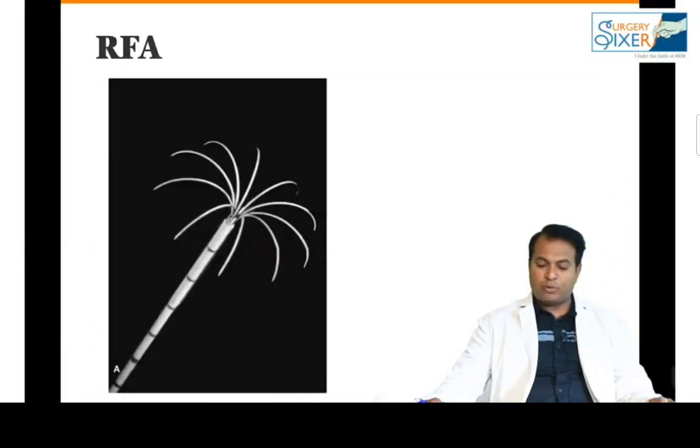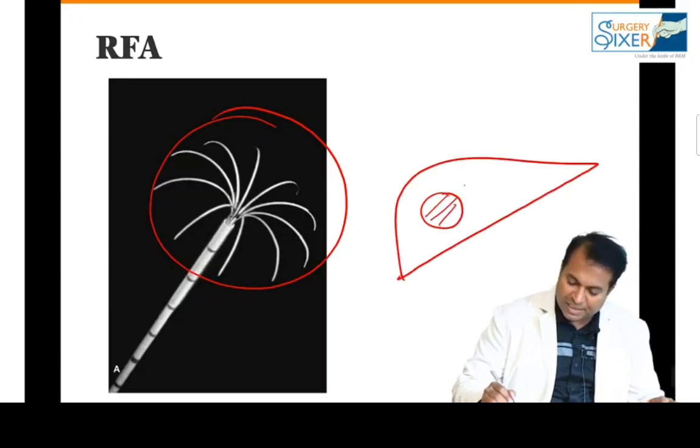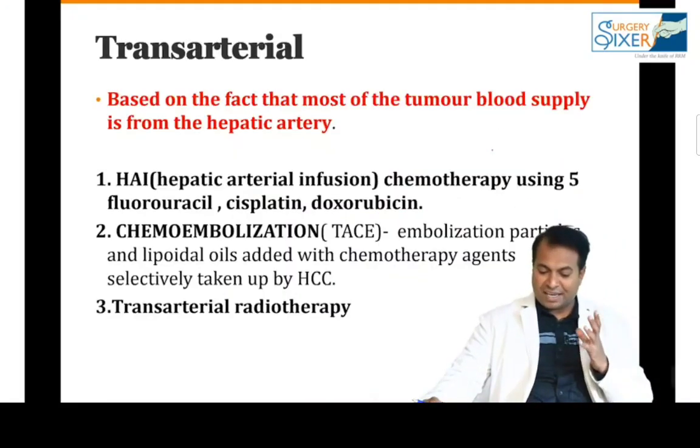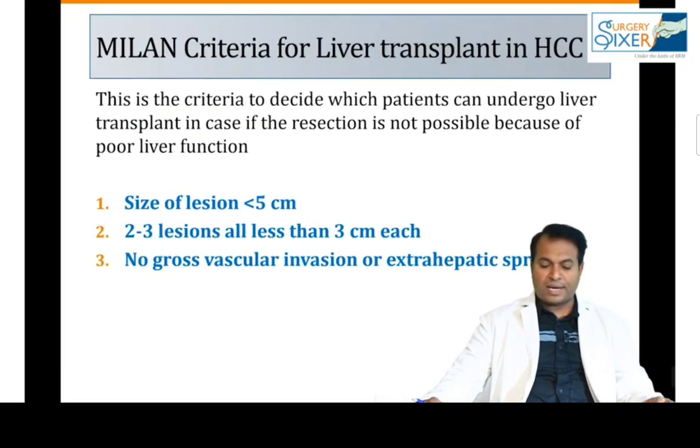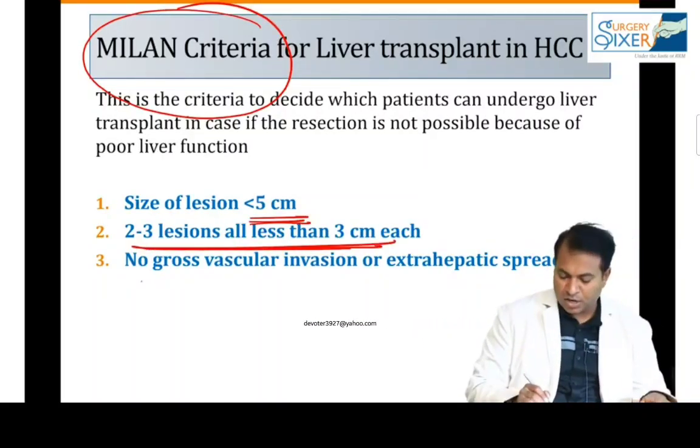Okay. So various ablative techniques. This is radiofrequency ablation. Please don't forget heat sink effect. If the tumor is near a blood vessel, the ablation effect will be less because the blood vessel will carry the heat energy away. That is known as heat sink effect. Sorafenib is a drug used for inoperable cancers. And don't forget Milan criteria: size less than 5 centimeters, or less than 3 lesions of less than 3 centimeters, no extrahepatic spread.